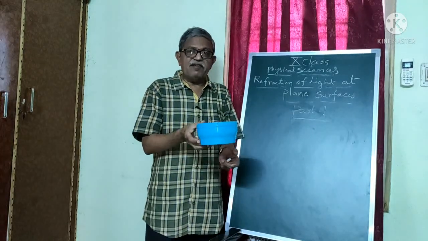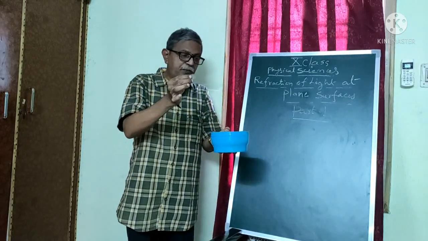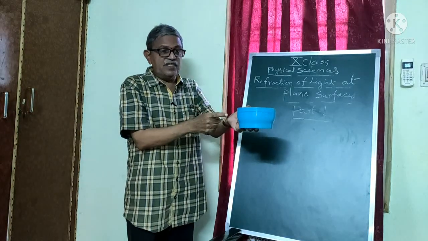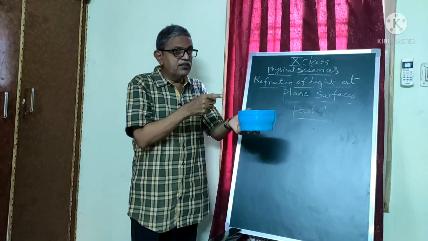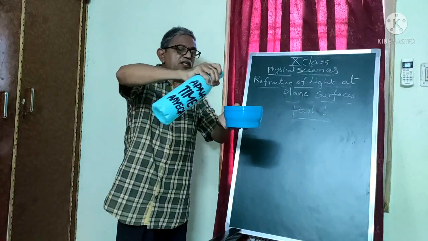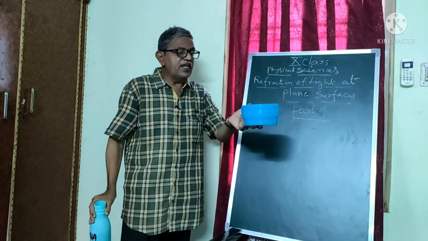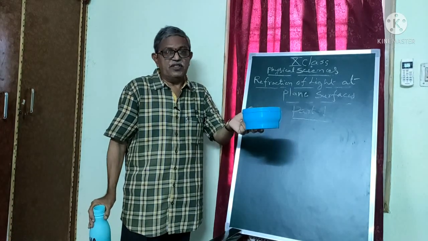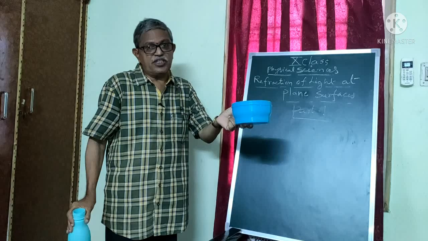Please observe here. This is a vessel with opaque walls. See, this is a coin. I am keeping this coin in the vessel. See here, the coin is in the vessel. Now, if I observe this, I cannot see the coin. Now I am pouring some water slowly. Yes. See here, when I stand here, now the coin is visible to me. In the previous case, the coin was not visible. Now it is visible to me. Why is the coin visible to me? This is the first question.